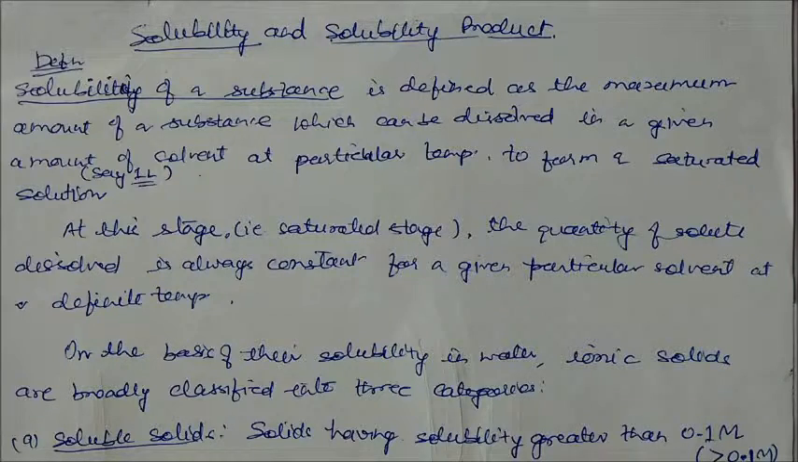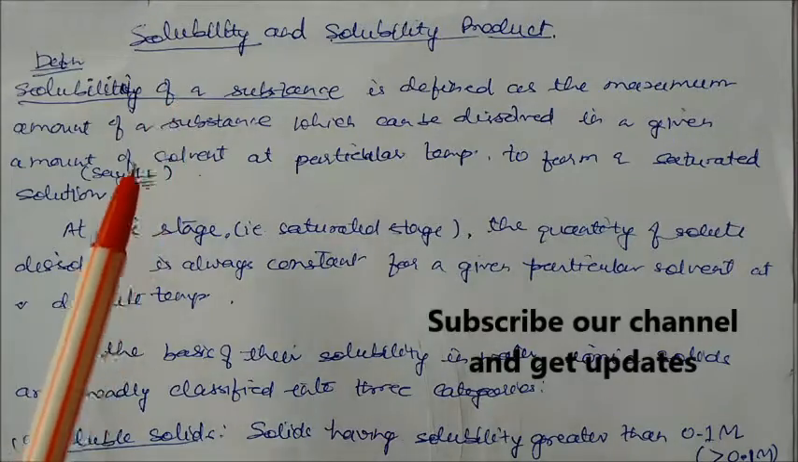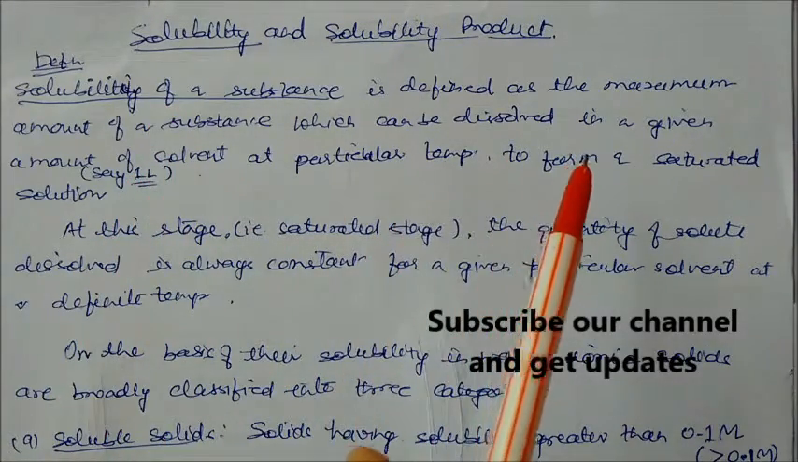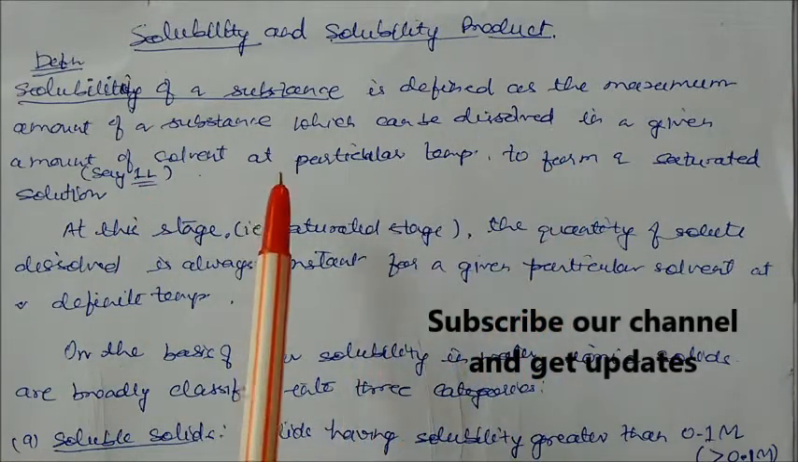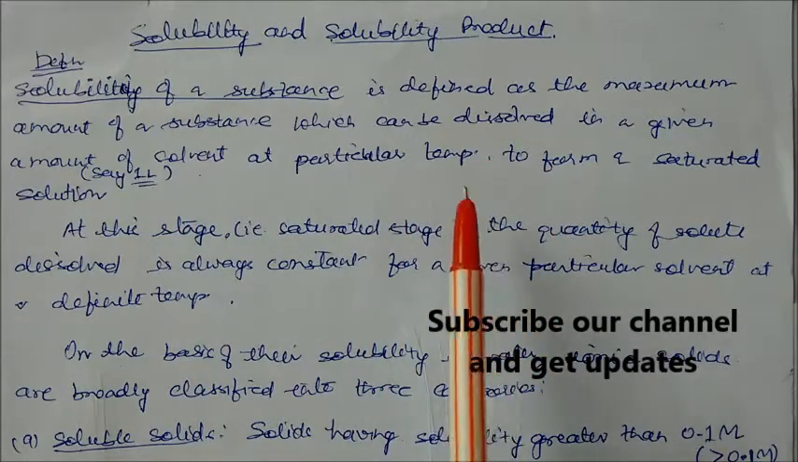Welcome to this session. In this session we'll study the solubility and solubility product of a salt. What is the meaning of solubility? Solubility of a substance is defined as the maximum amount of a substance which can dissolve in a given amount of solvent at a particular temperature.